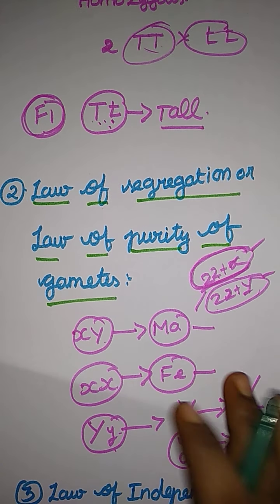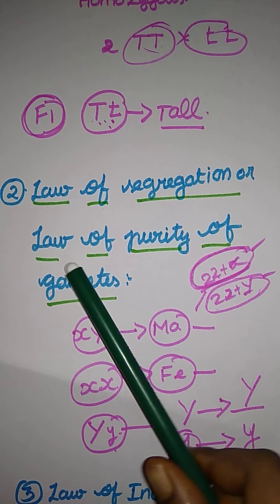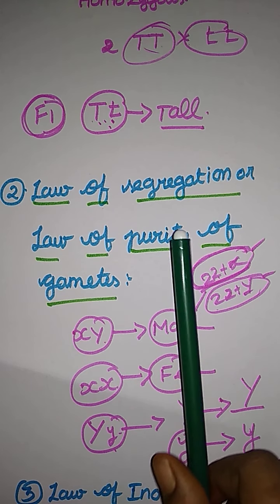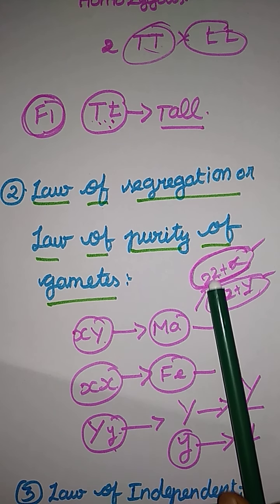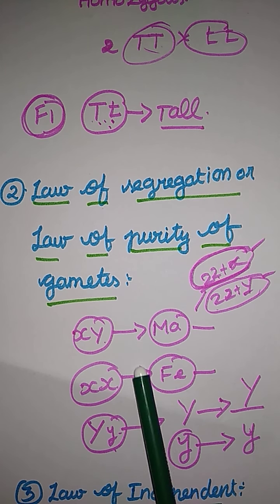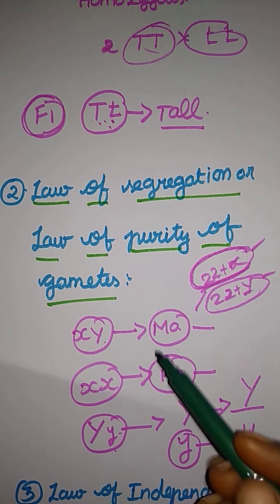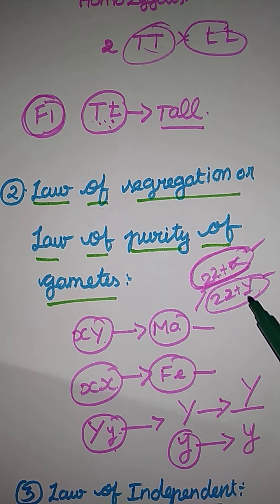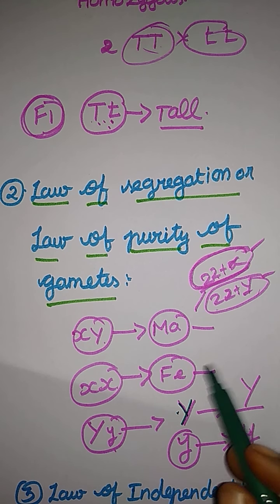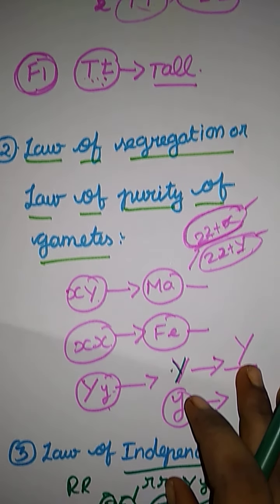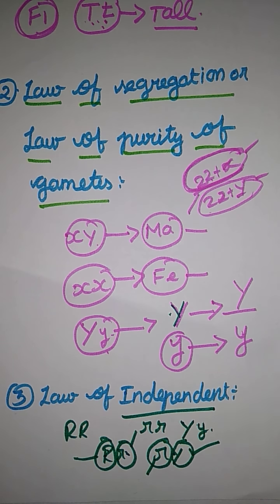And next, the law of segregation or law of purity of gametes. Based on the purity of gametes, they segregate the plant or gametes. Here also the same, capital Y small y, segregating of the gametes based on purity. And the last one is the law of independent assortment.